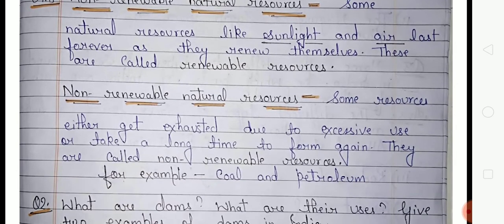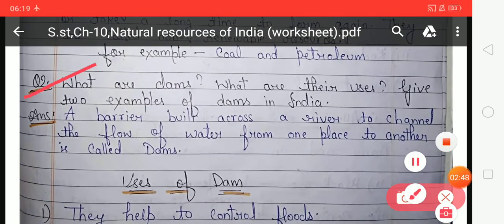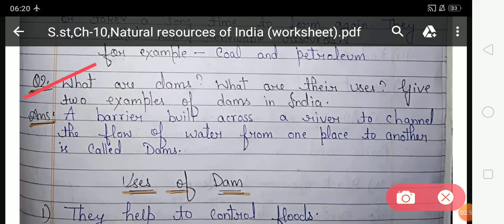And second one is non-renewable natural resources. Some resources either get exhausted due to excessive use or take a long time to form again. They are called non-renewable resources. For example, coal and petroleum. Look at question 2. What are dams? What are their uses? Give two examples of dams in India. So students, in this question you have to write about dams and their uses, and you have to write about two examples of dams in India.